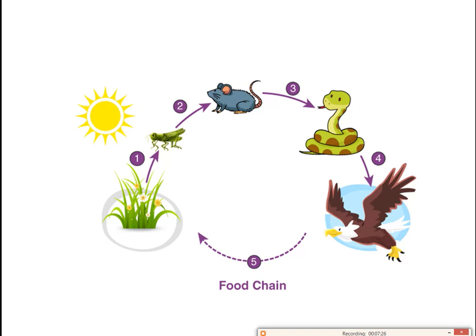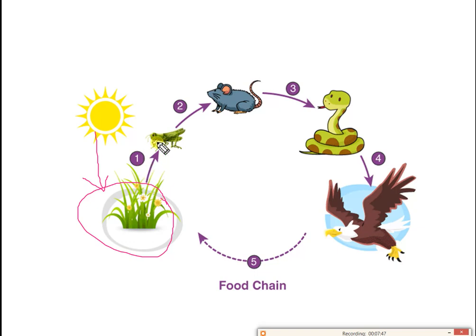This is a good example of a food chain. The producer produces food using sunlight; that process is called photosynthesis.